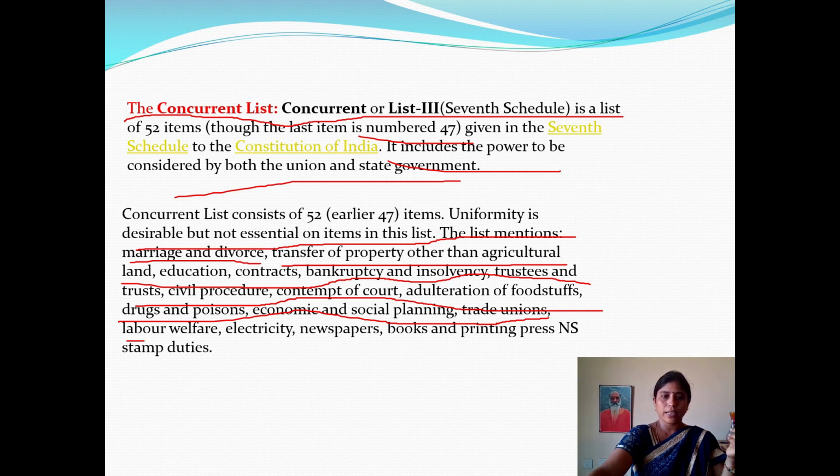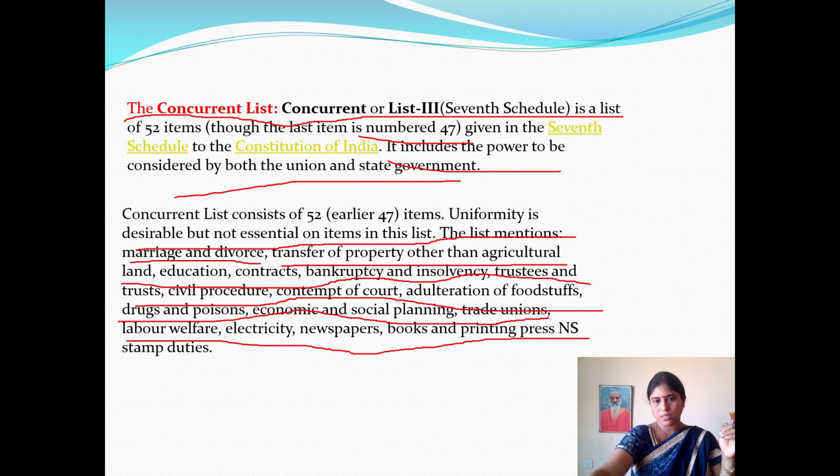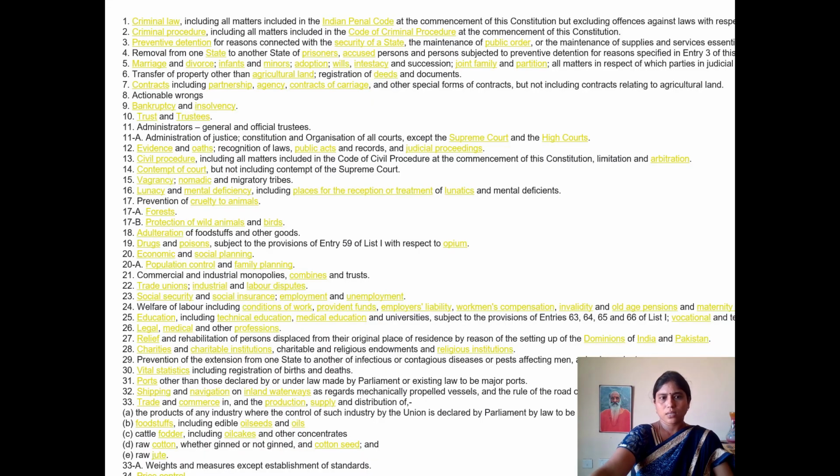Also labor welfare of the people, electricity provision, newspapers, books, printing, stamp duties. This all comes under the concurrent list, which is very important, and which is related to both the state list as well as the union list, what we call the concurrent list. In this regard, both the state and central government can participate to take any decision. These are the things included in our concurrent list, so you can read very carefully and find out. So I explained all what is there.